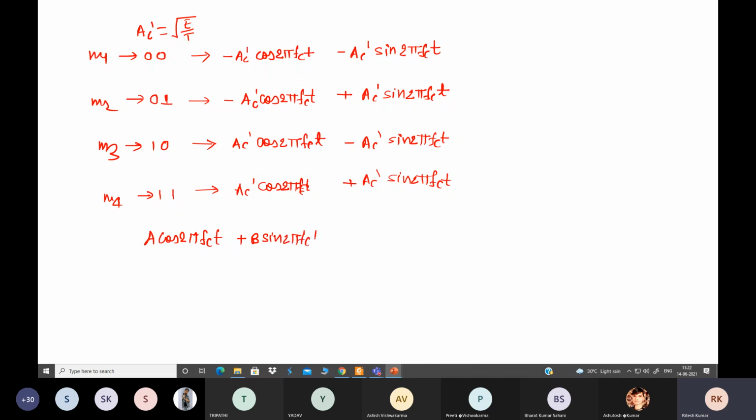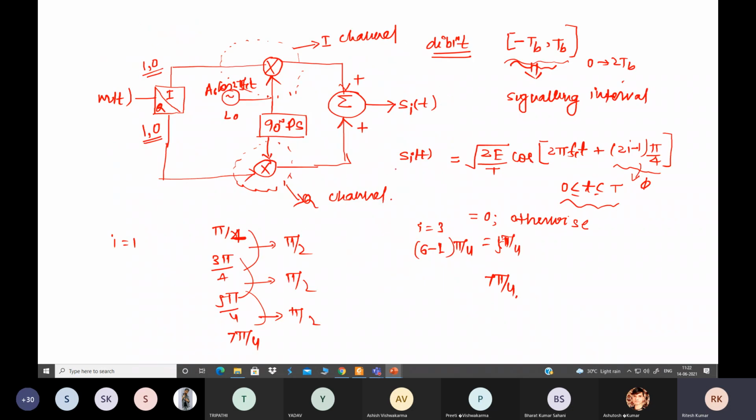Such a symbol we can represent as square root of A square plus B square, times cos of 2 pi fct plus some phase, where phase phi is equal to tan inverse B by A. Based on this we have written the general expression of Si(t).